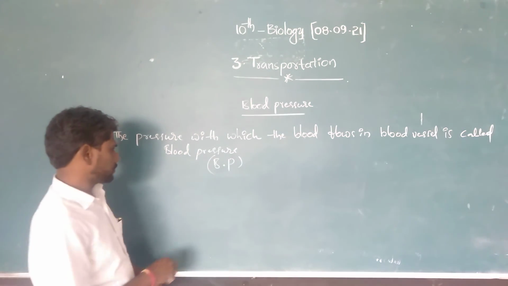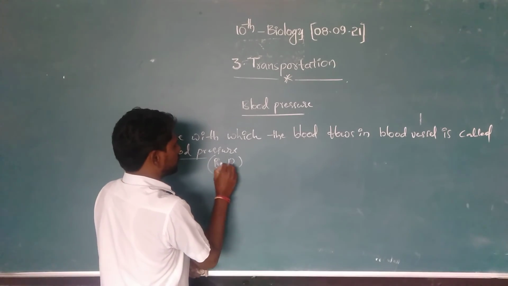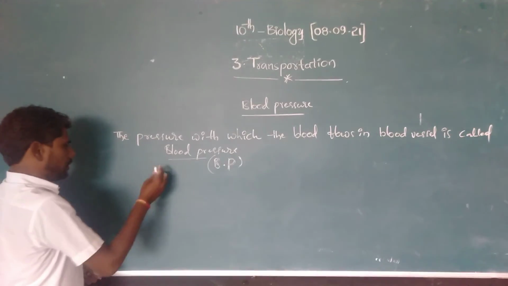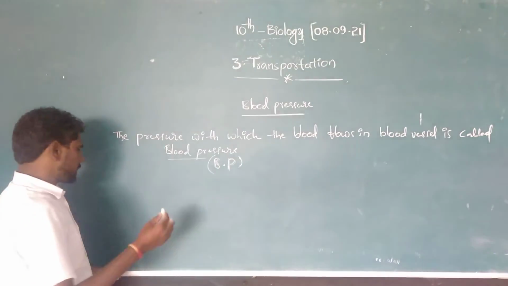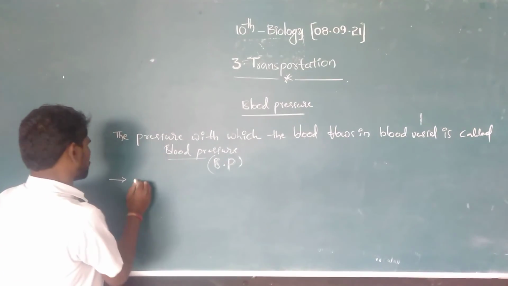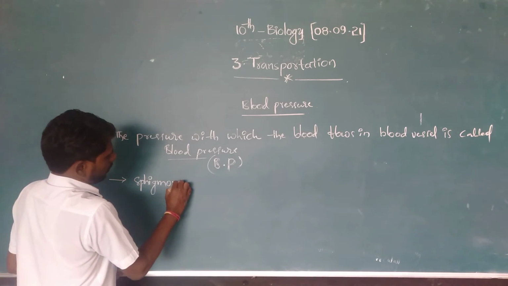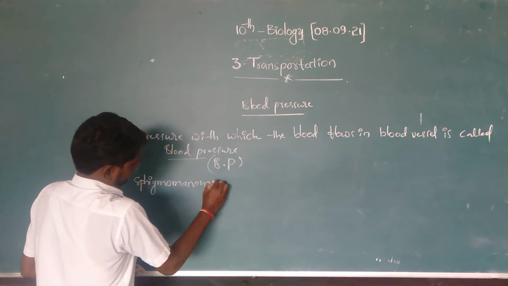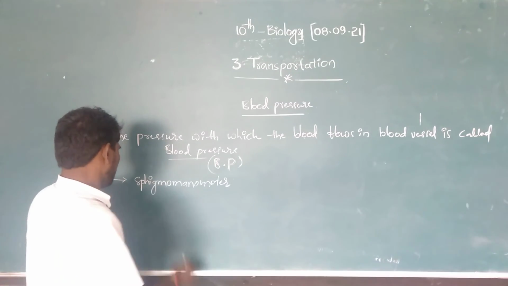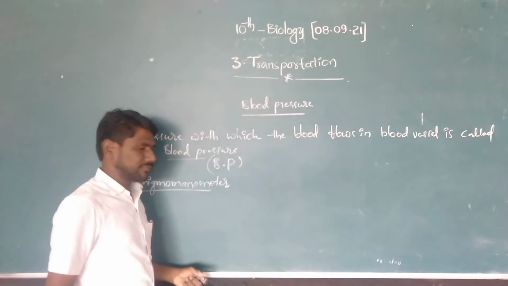This blood pressure is usually called BP. Blood pressure is measured by doctors with the help of a special instrument. That instrument is called a sphygmomanometer. With the help of the sphygmomanometer, we measure the blood pressure of a human being.